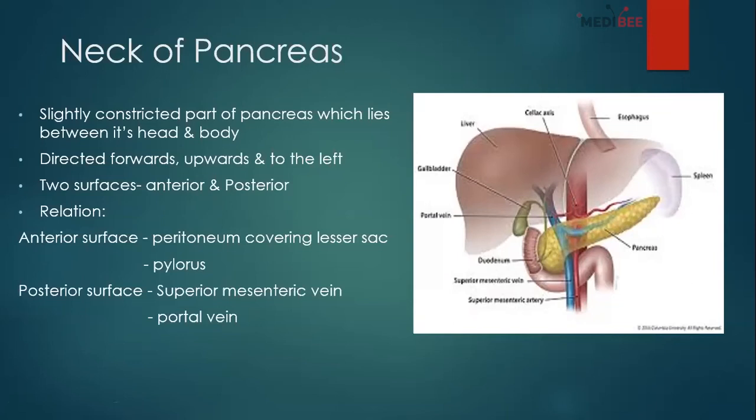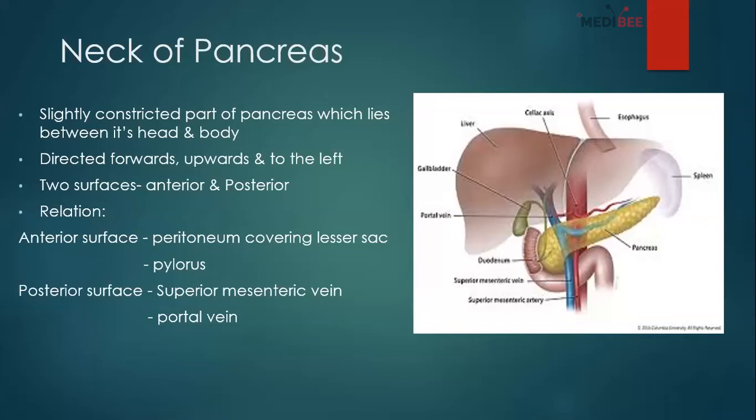So the constricted part between the head and body is our neck, which is directed forwards, upwards, and to the left. And there are two surfaces again: the anterior surface, which lies in front, and the posterior surface. The relation is easier here. The anterior surface is covered with peritoneum of the lesser sac, and it is related to the pyloric end of the stomach.